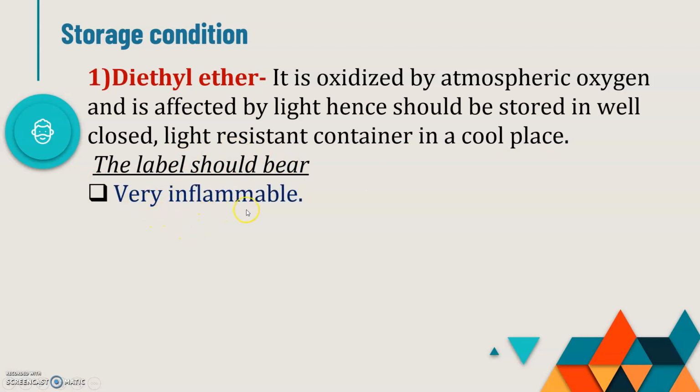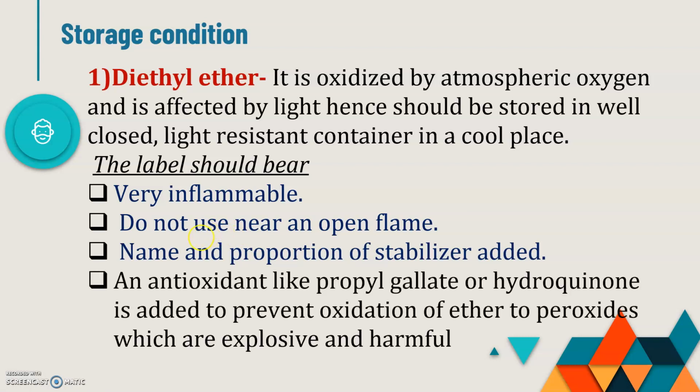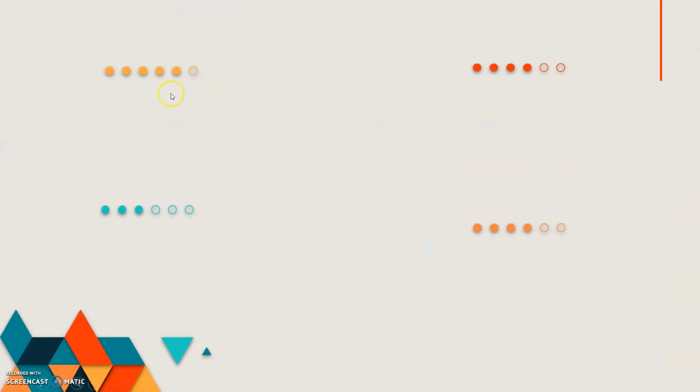It is highly inflammable. Do not use near an open flame. These are the precautions that must be taken during handling of ether. The name and proportion of the stabilizer must be added, and antioxidants like propyl gallate or hydroquinone are added to prevent oxidation of ether during storage. So this is the detail about the storage condition of diethyl ether.